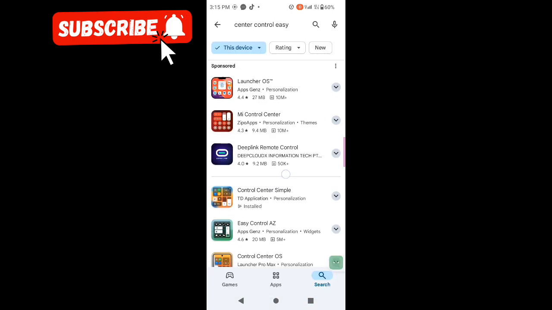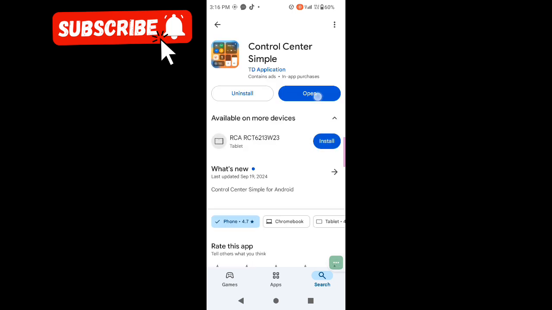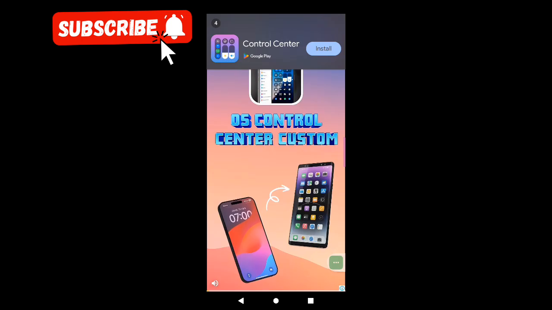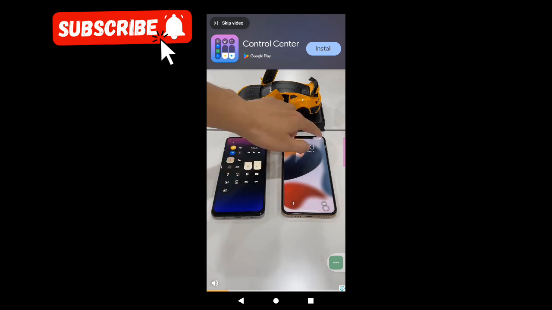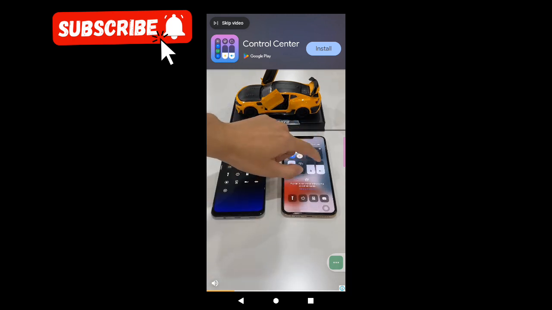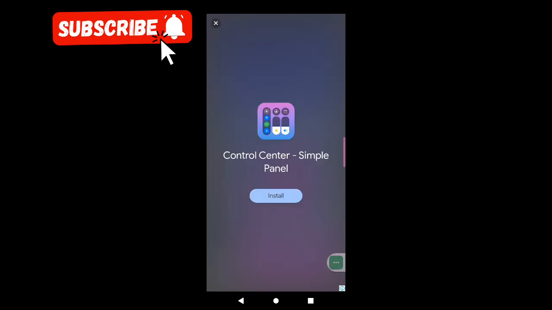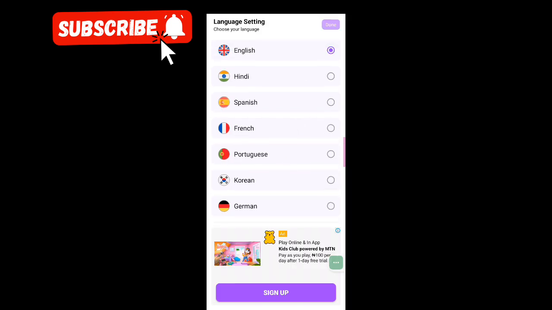Download your preferred app. Choose the language you understand.